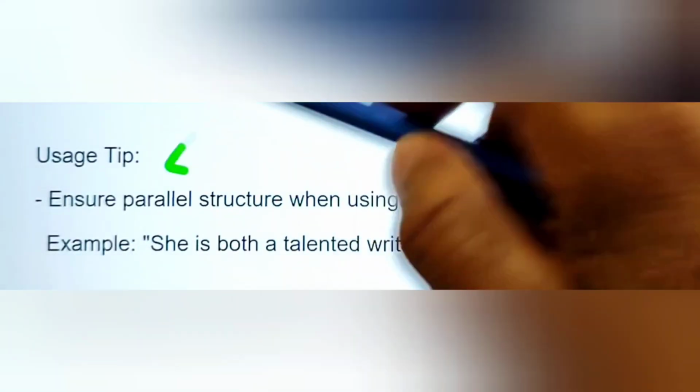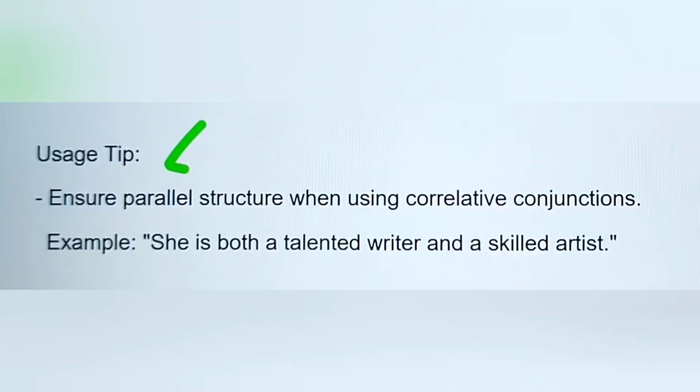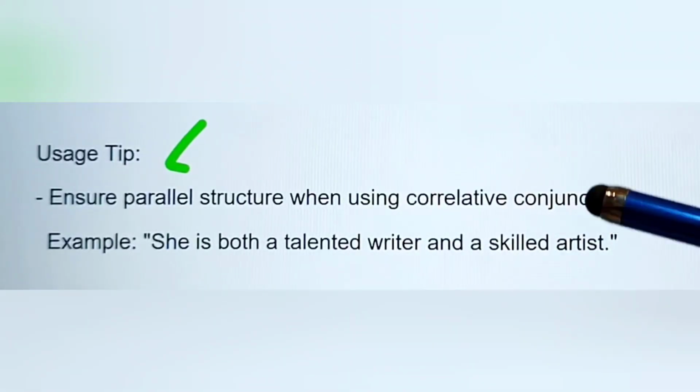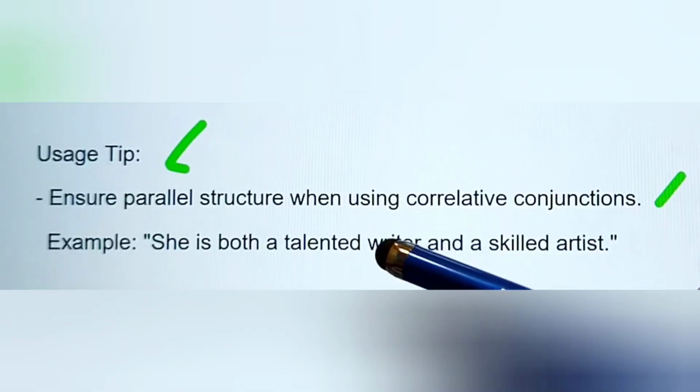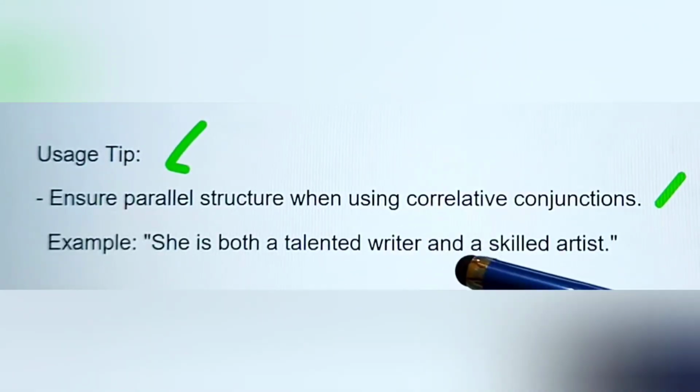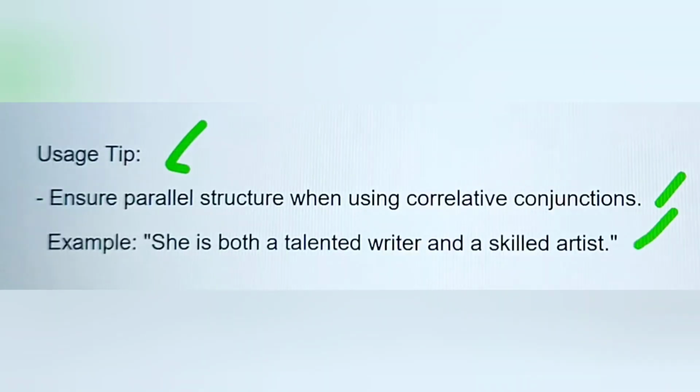Next we have a usage tip for correlative conjunctions. Ensure parallel structure when using correlative conjunctions. Example, she is both a talented writer and a skilled artist.